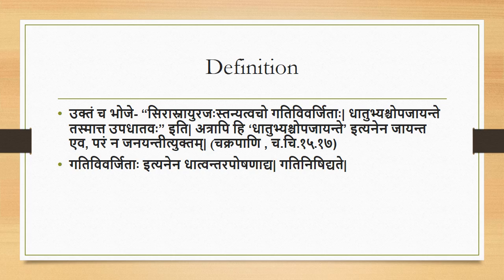So it means that Upadhatus are the byproduct of their parent Dhatu, which have some similar qualities and actions as their parent Dhatu. For example, they bear and support the body, but do not have the ability to further undergo biological transformation in order to provide nourishment to other entities in our body. Such an entity is called an Upadhatu. For example, Sira, Snayu, Raja, Stanya, Tvacha. So they are considered the Upadhatus of our body.